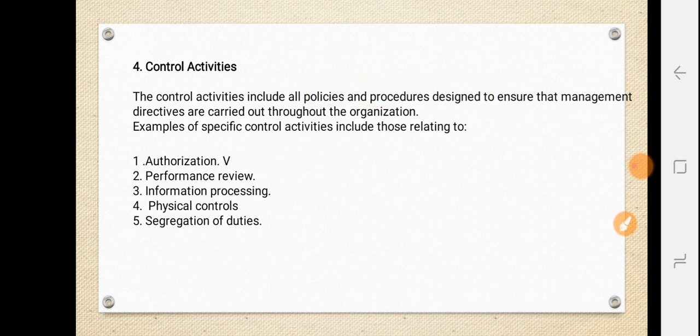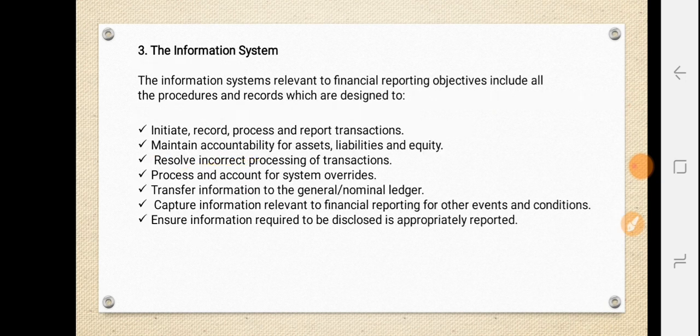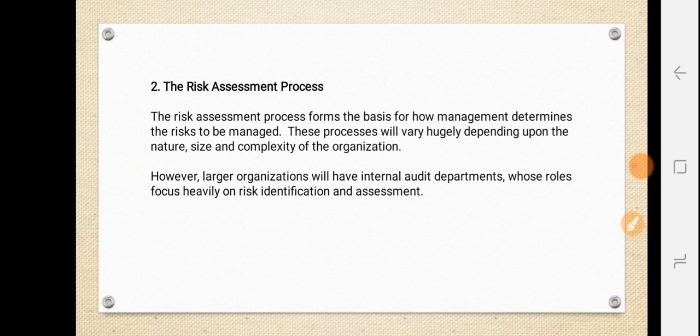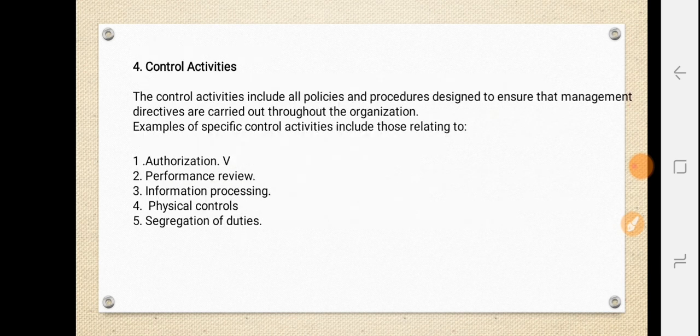Authorization is with respect to the things you are doing inside the organization. Performance review, so reviewing the performance which has been done by the people, is very important. Then information processing, physical control, as well as segregation of duties. So for segregation of duties, they have to properly allot the duties to the respective individuals. Okay, this is all with respect to control activity.